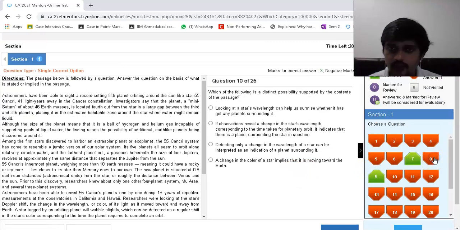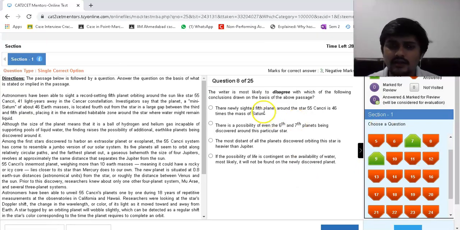Let's look at the other question now. Let's look at 8th, right? The writer is most likely to disagree with which of the following conclusions drawn on the basis of the above passage? The newly sighted fifth planet around the star 55 Cancri is a mini Saturn of about 46 Earth masses. So, 46 times the mass of Saturn. It's 46 Earth masses. So this is factually incorrect, right?